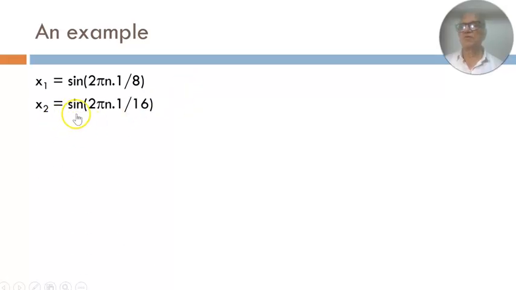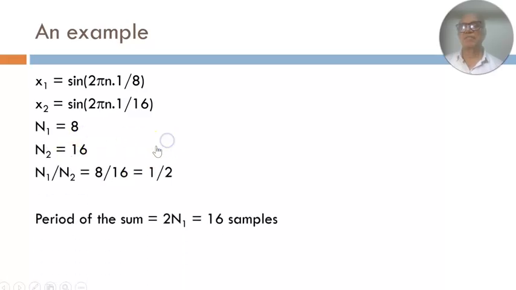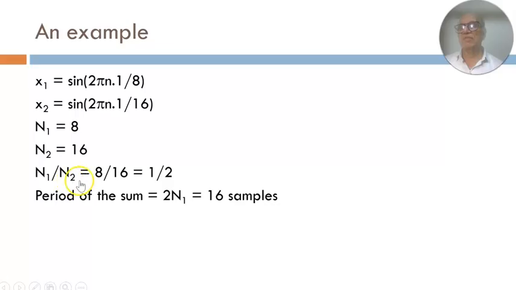Now if you take x2, that is sine of 2 pi n into 1 by 16, which tells you that 16 is the number of samples after which x2 repeats. So n1 is 8, n2 is 16. If you calculate n1 by n2, that is 8 by 16, that is 1 by 2. Since there are only two waveforms we are considering, there is no other ratio. So here it's easy to find the period of the sum, that is 2 times n1 itself, that is 16 samples. So what does it mean?